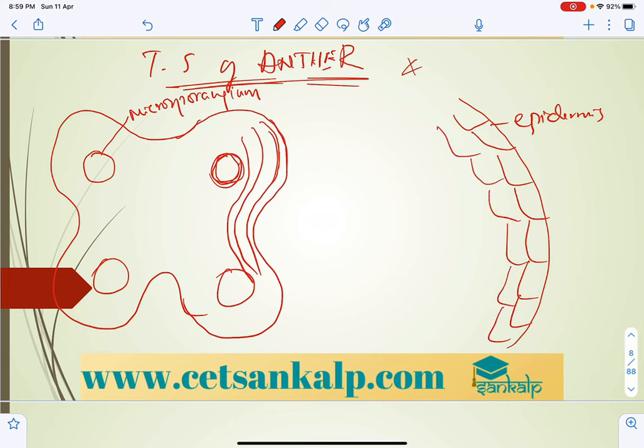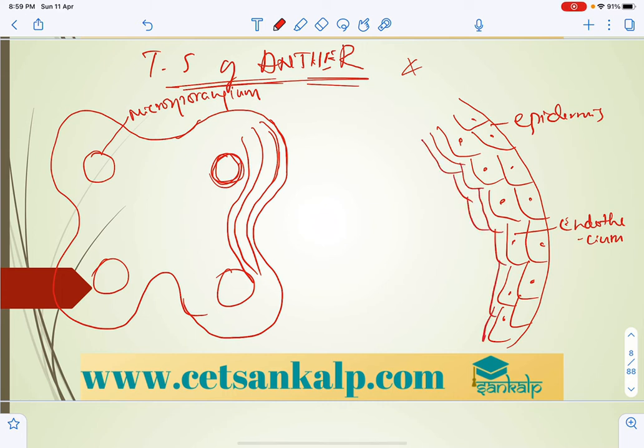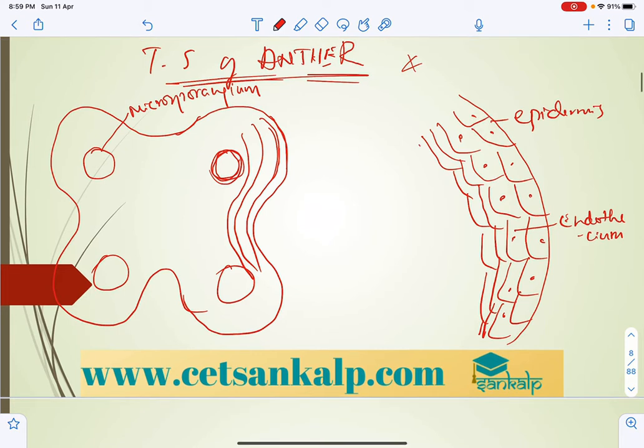Next to that is endothecium, right? In all these the nucleus will be there, which are generally diploid. The second layer is endothecium, and then the middle layer, 2 to 3 layers, is present.